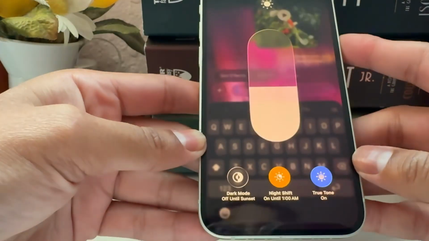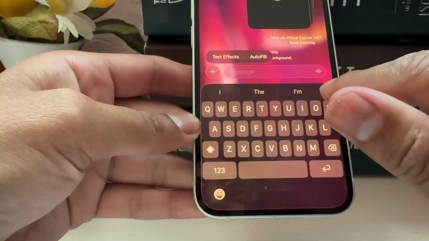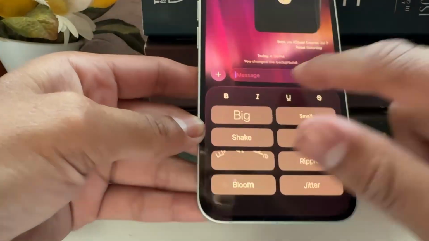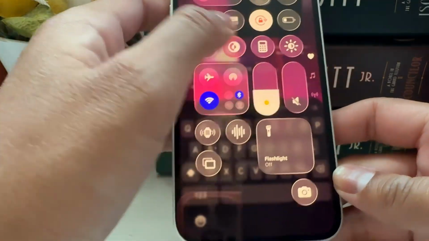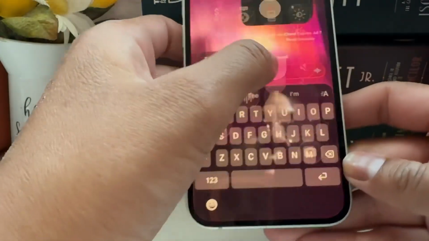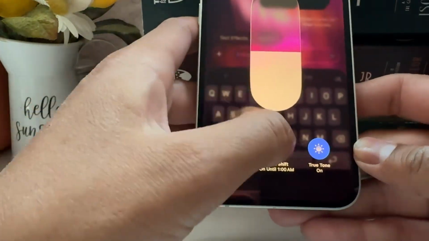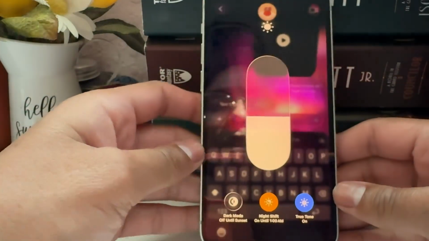Uh-oh. Okay, no, shoot. I'm trying to just see if I'm on dark mode. I don't think I am. Dark mode off, okay. Oh, let me turn off, maybe that's why. Let me turn this off. Ugh.